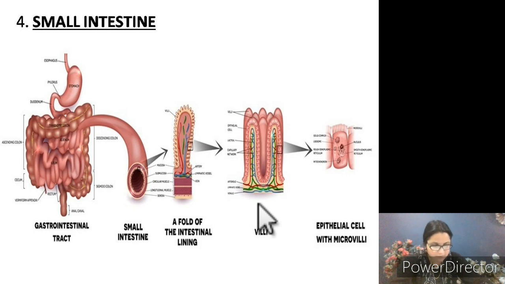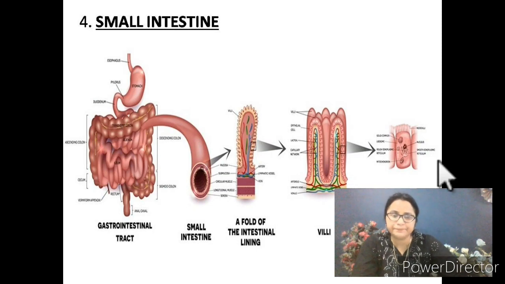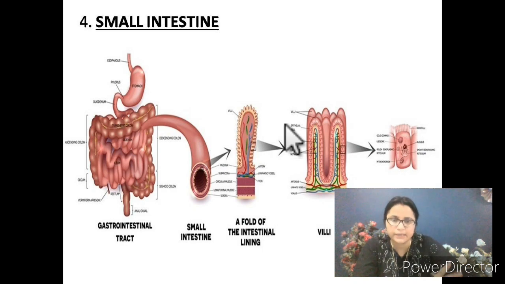Each villus, singular word villus, plural word villi, has a dense network of blood capillaries for the easy absorption of fluids. So the small intestine is helpful not only for the digestion of food but for absorption of food also. Now, where are these nutrients absorbed?